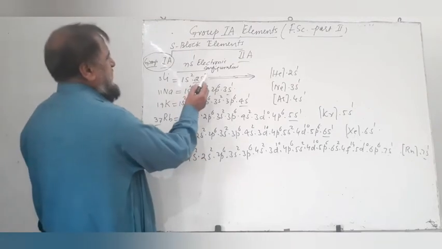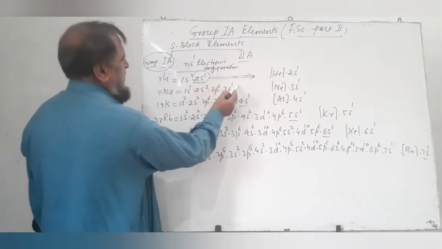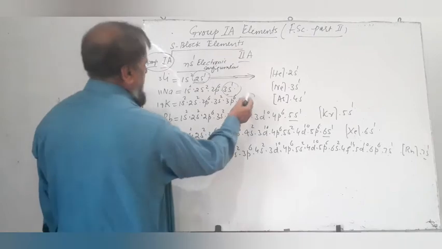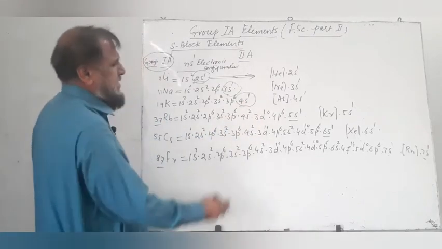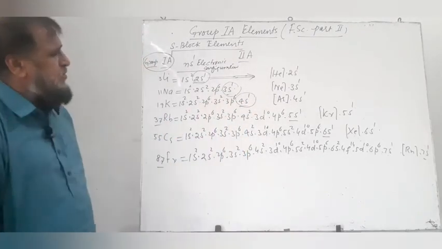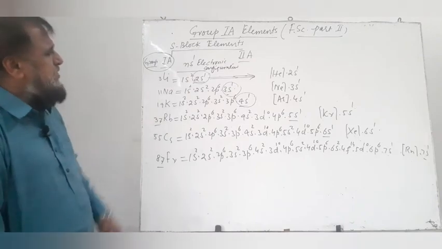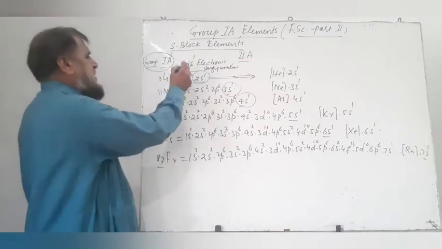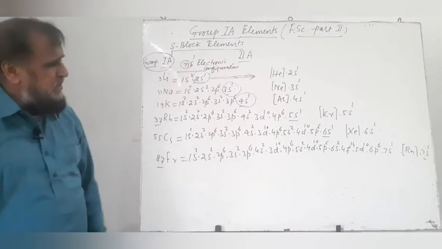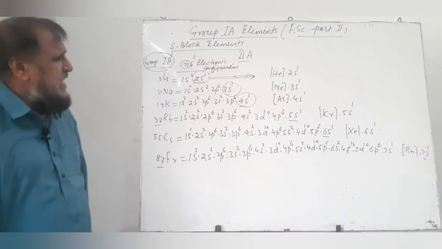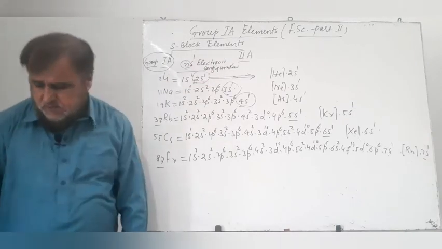The configuration of lithium ends at 2s1, sodium 3s1, potassium 4s1 and so on. Therefore, we say that the general electronic configuration is ns1, and this n is the shell number and it increases as we move down the group.